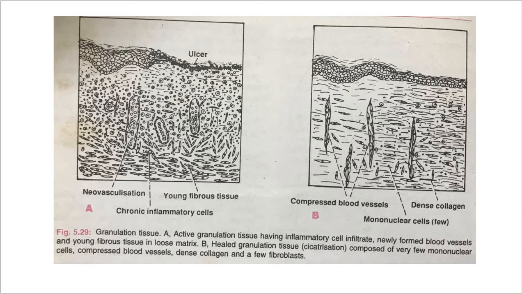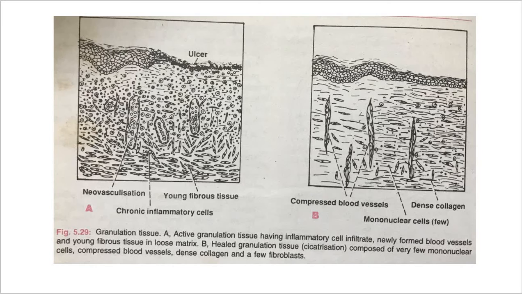You can see in the B diagram, more collagen is formed, while the number of active fibroblasts and new blood vessels decreases. Now this results in the formation of an inactive looking scar known as cicatrization.